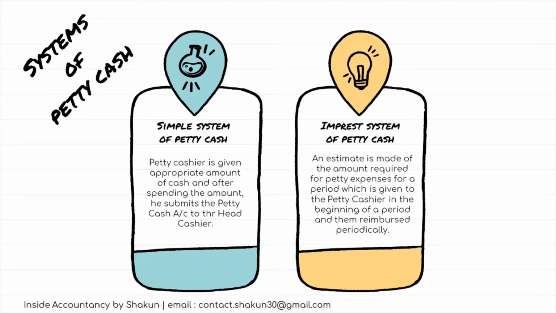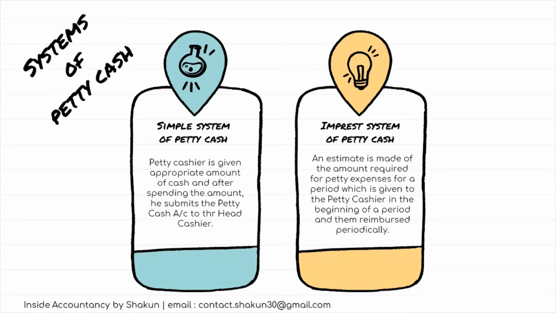For example, if we say that the imprest amount is 500, that means in the beginning of every week, the petty cashier should have 500. Say the petty cashier has made a payment of 450 and by the end of the week, he is left with a balance of only rupees 50. That means in the beginning of the next week, in order to make that 50 into 500, 450 should be reimbursed to him. So basically the imprest amount, that is 500, should be there in the beginning of the period for which the petty cash book is maintained.